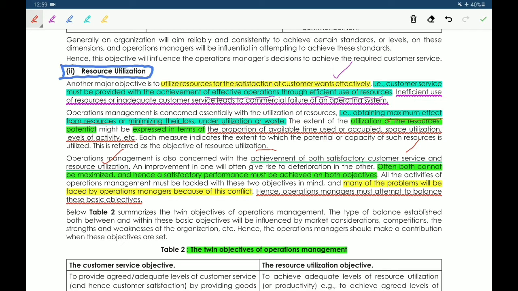Hence, a satisfactory performance must be achieved on both objectives. Many problems will be faced by operations managers because of this conflict. Hence, operations managers must attempt to balance these basic objectives.